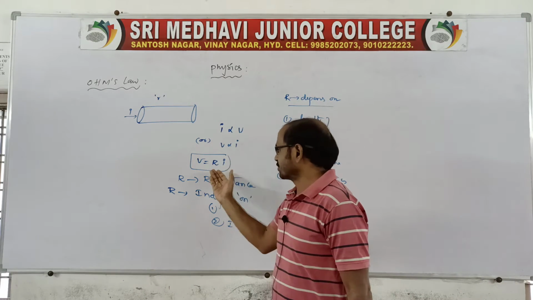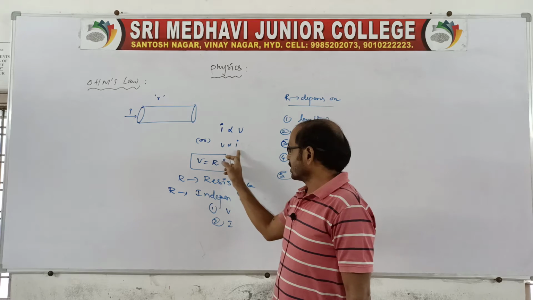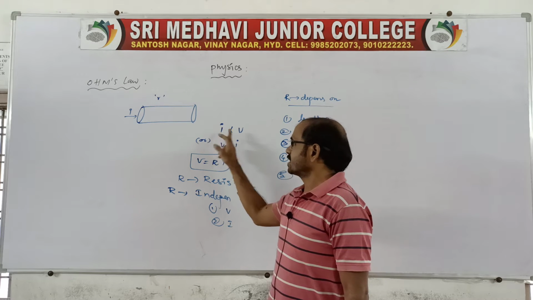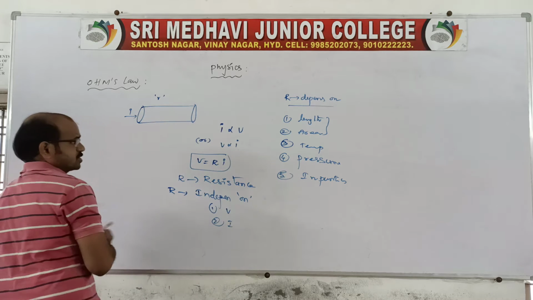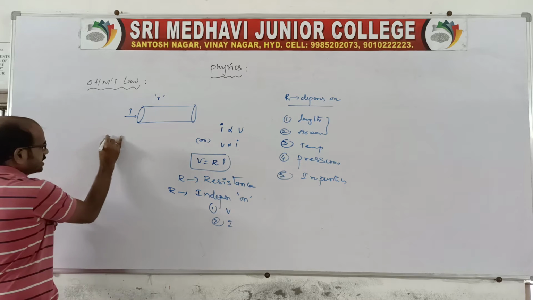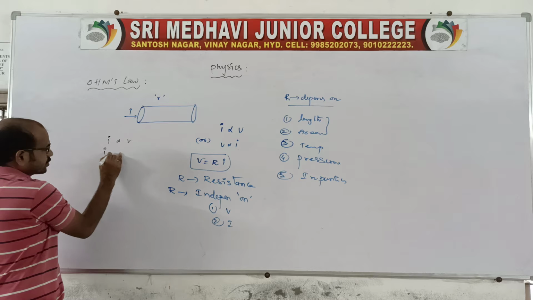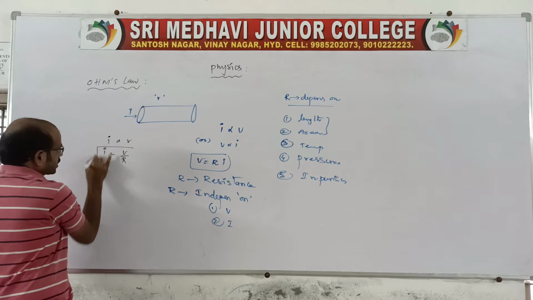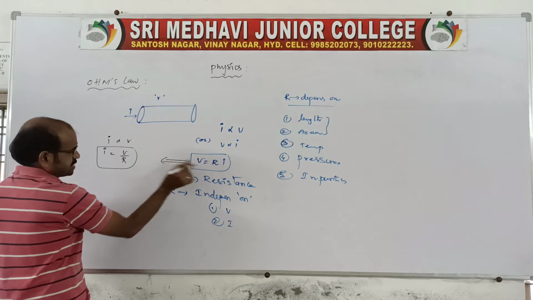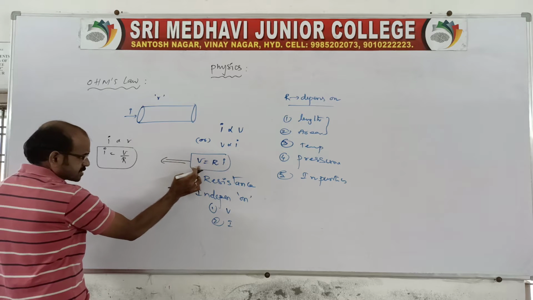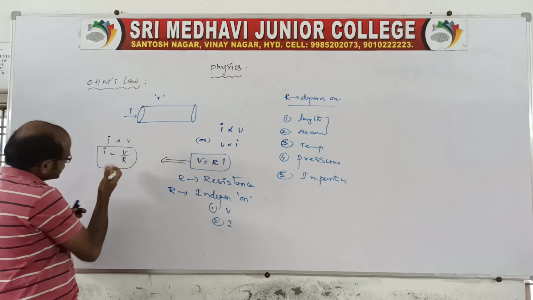You can take either V directly proportional to I, or I directly proportional to V. If I is directly proportional to V, the constant is 1 by R, because from I equals V by R, R goes to the other side and becomes the denominator.